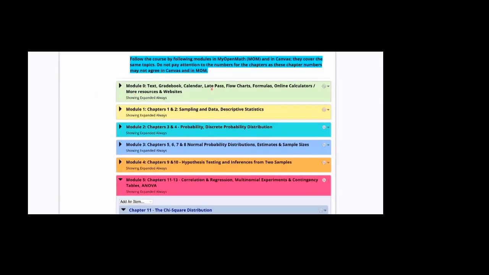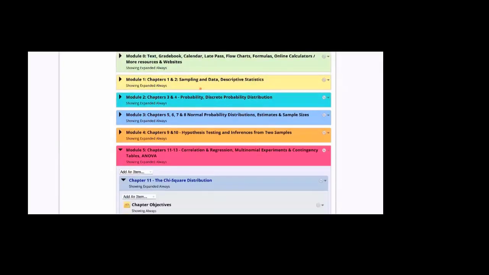The thing I want to explain as far as the late pass is concerned: if you don't do the homework in a timely manner, you have a couple of days to do that using a late pass. You have to ask for a late pass, and I've made it available for these students, and you receive a 10 to 20% penalty. So you're not going to get full credit as those who do it on time. So this is Module 0, resources, done.